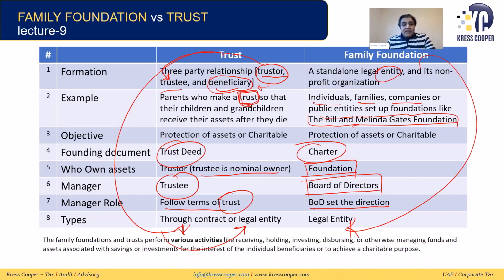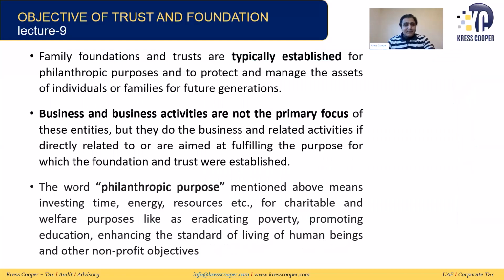The family foundations and trusts perform various activities, and both of these entities perform similar types of activity. These activities are holding assets, investing assets, distributing and disbursing assets, and otherwise managing funds associated with savings and investment. As we discussed, the objective is to get the assets and manage them for charitable or welfare purposes. They are receiving the asset, investing the asset, divesting the asset. These are the core activities of both entities.